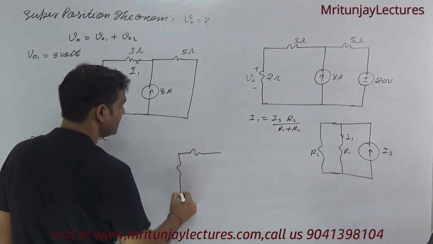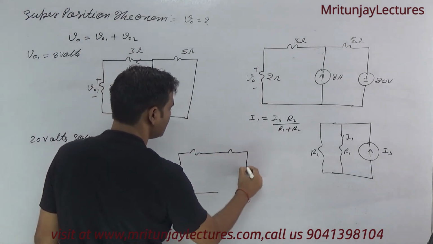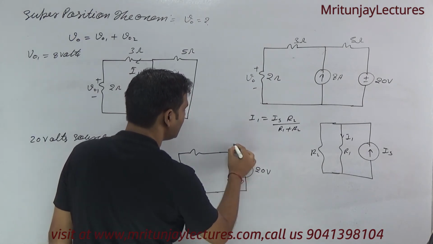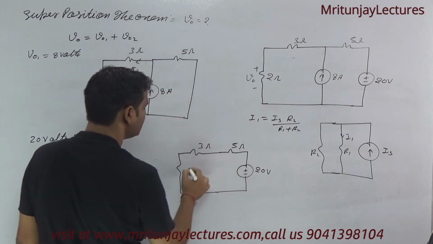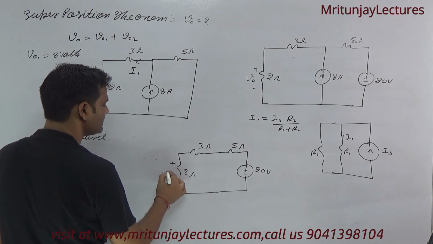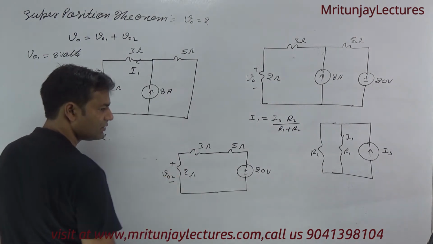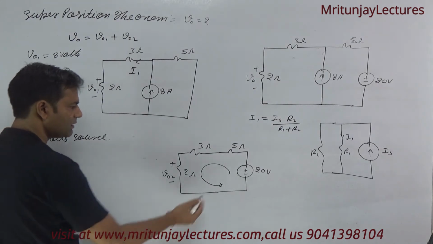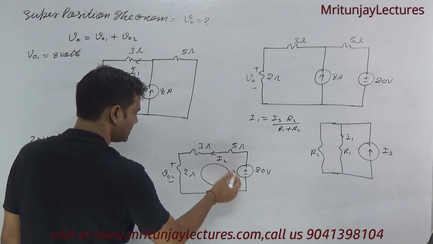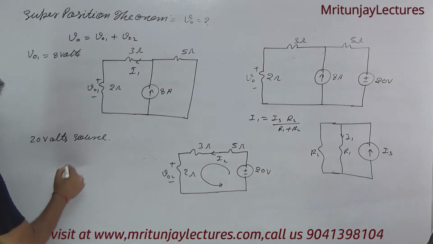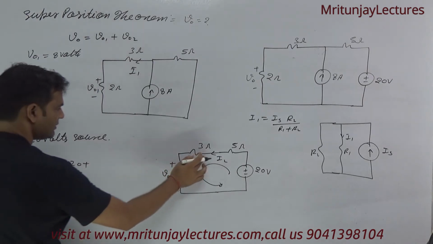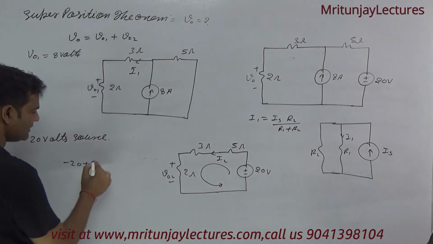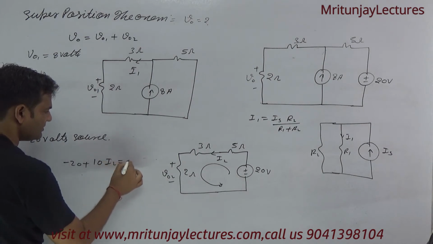So we got this one, with plus minus this one, that is 20 volt, 5 ohm, 3 ohm, 2 ohm, plus minus V02. Now apply KVL: I2, minus to plus, minus 20 plus 5 plus 3 plus 2, that is 10 into I2, equal to 0.